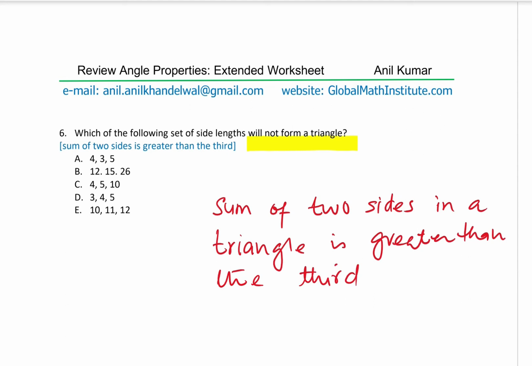It could be, sometimes we say it is not just greater than, at times we technically say greater than or equal to also, right? So we sometimes include equal to also. It could be a straight line, kind of, right? Okay, so that is the basic criteria which we have to look into. Now you just add 5 plus 3 is 8, so add the smallest numbers. The trick here is add the smallest numbers.